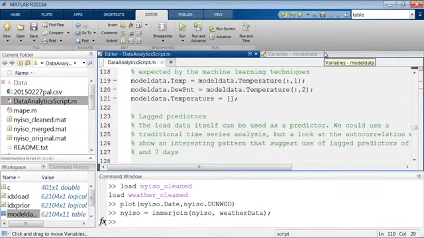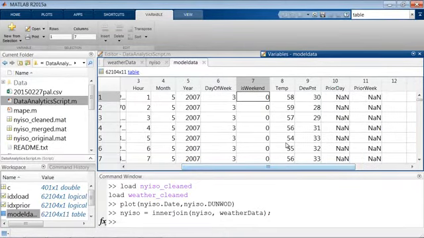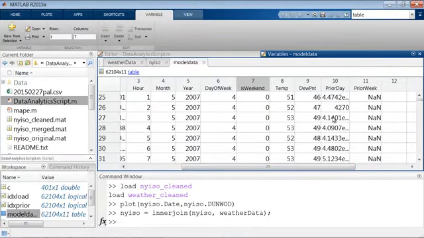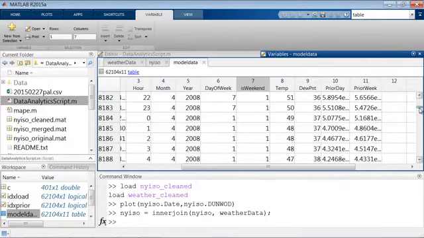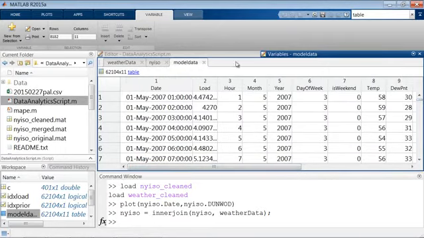So here we'll go ahead and create that set of predictors. And now I can see for each row here, I have the load, and then I also have, just independently of each other, the hour, month, year, day of the week, whether or not it's a weekend, temperature and dew point. And then we also created what is the load at that point in time the prior day, and what's the load at that point in time same day prior week. So maybe this is a good starting point for our predictors.